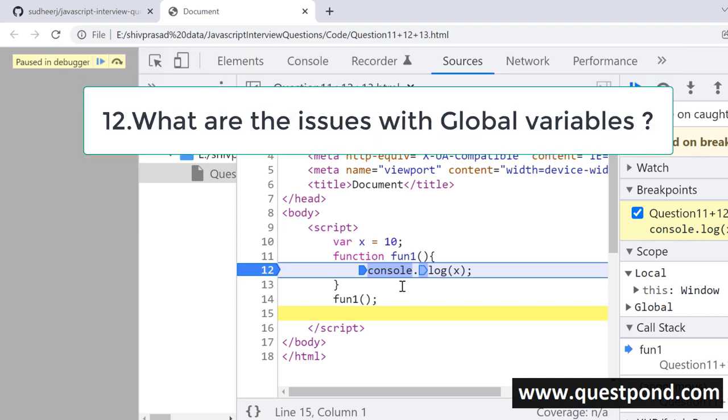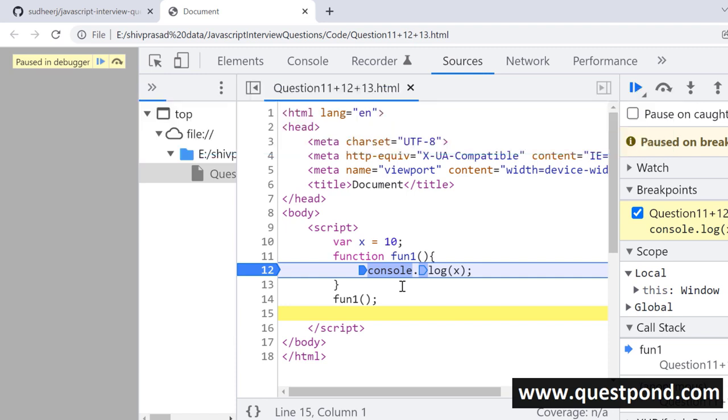Now the problem with global variables is that they can make your application very hard to debug and buggy. So for example, think about it. You have a global variable here like x, and it is getting manipulated through many functions. It is getting manipulated from many places, and on top of it, JavaScript is async. So that's why it becomes very hard to debug, and it can make your application very buggy.